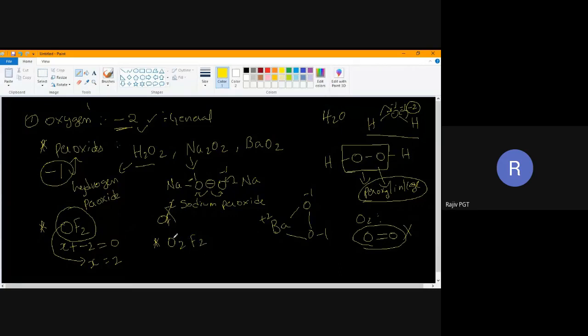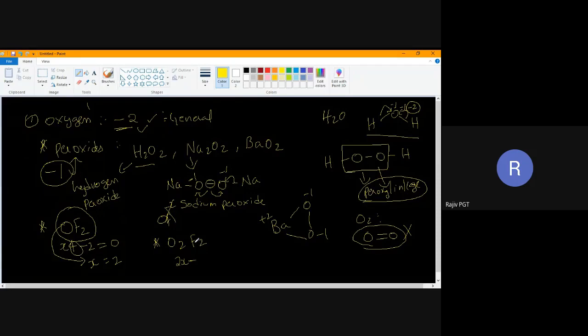O2F2. When you take O2F2, here oxygen will be getting a +1 oxidation state. How, sir? It is also a neutral molecule, it does not have any charge. So I have to calculate for oxygen. I'll write it as 2x. Two oxygen atoms are there, so I have written 2. Actually, we have to add, but here it is having a minus charge, right? So I'll write directly minus.